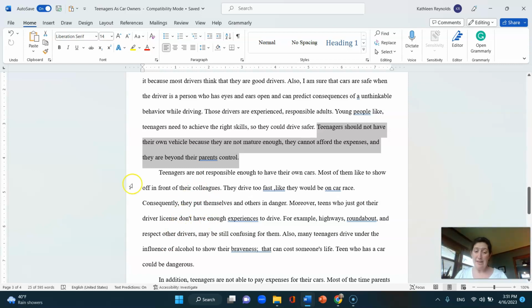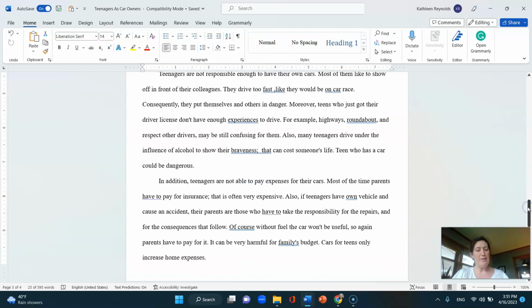It supports the topic sentence about responsibility. It does not have a counter argument. It doesn't mention the other side, and that's okay. Okay? And the second body paragraph is about expenses and costs. Again, this writer supports their ideas with examples only. Insurance, paying for an accident, fuel or gasoline. So these are just examples that support the body paragraph and the topic sentence, not able to pay expenses.